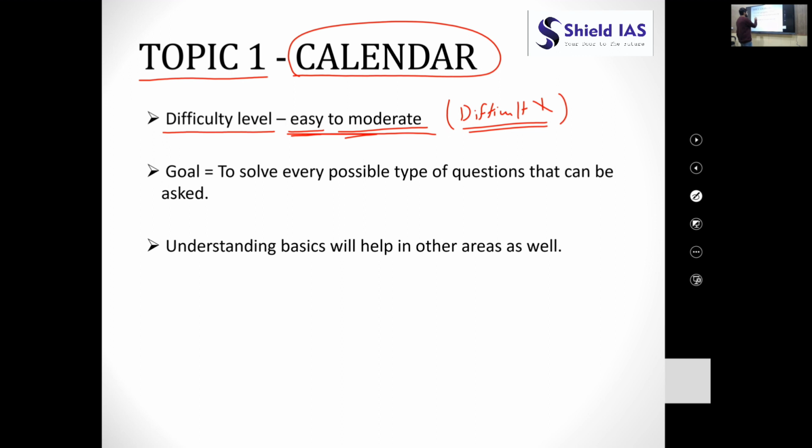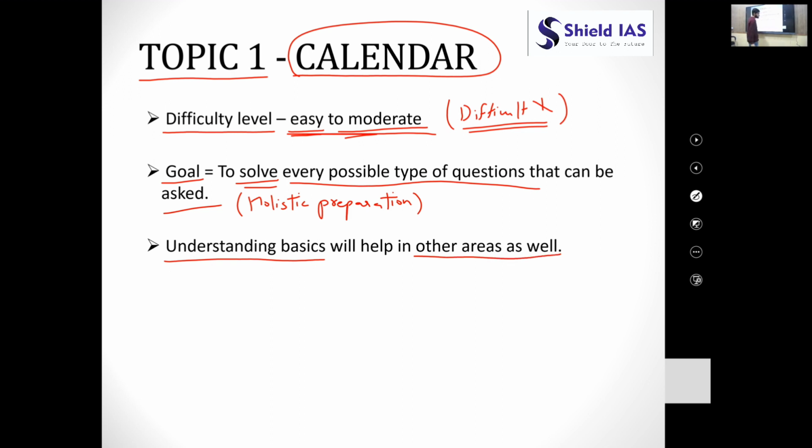What is the goal of our video on this topic, calendar? The goal is to solve every possible type of question that can be asked, right? This we have called holistic preparation. We'll prepare the topic of calendar holistically. Lastly, if you understand the basics of calendar, this will help you in solving questions of other areas as well. We'll see how the knowledge of calendar will be handy in solving questions of clock. All right, so let us begin.